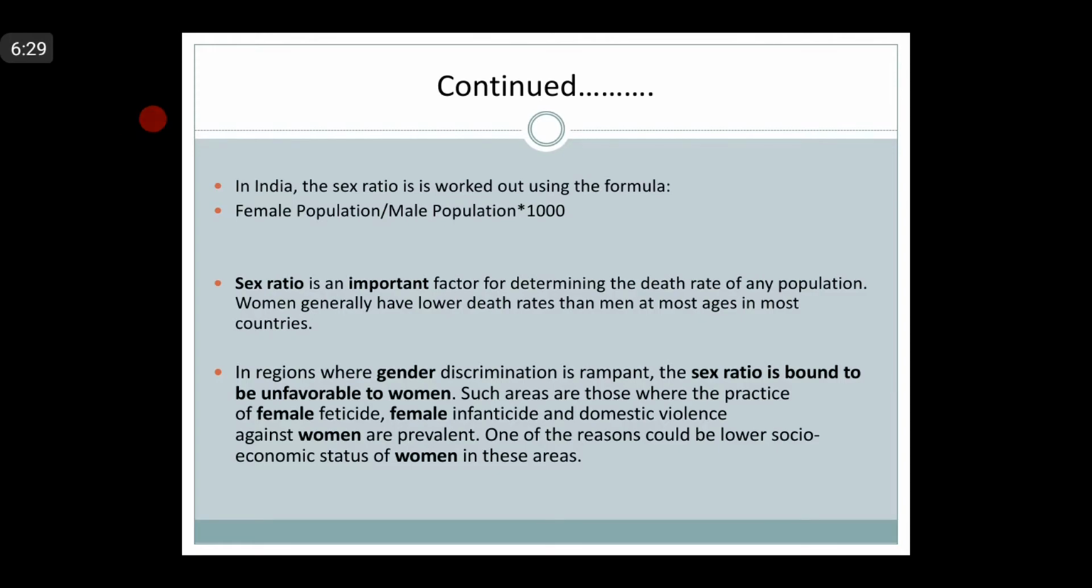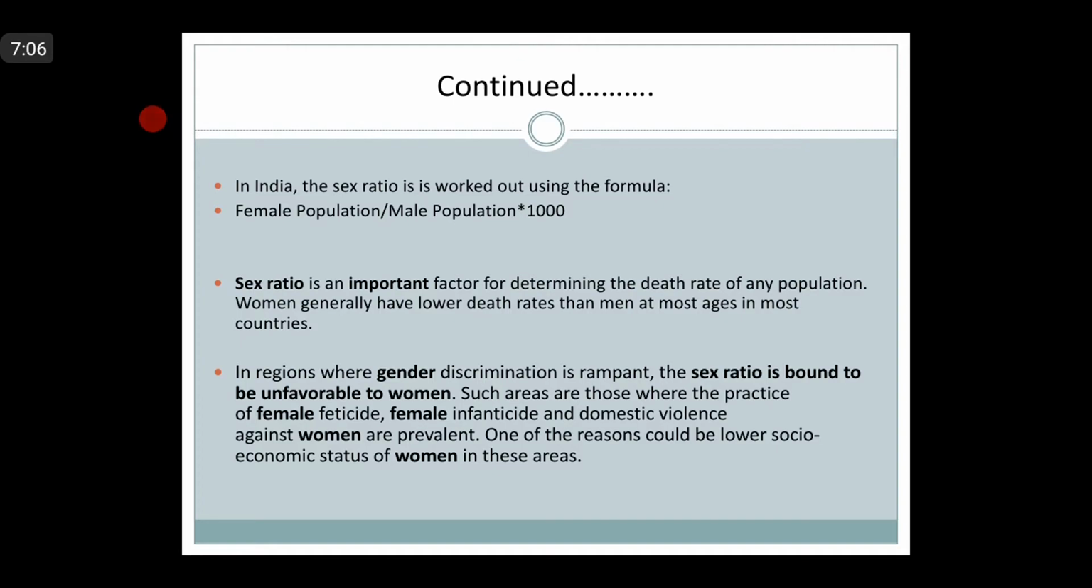Sex ratio is an important factor for determining the death rate of any population, as women generally have lower death rates than men at most ages in most countries. One very specific feature is that in regions where gender discrimination is rampant, the sex ratio is bound to be unfavorable to women. Such areas are those where female feticide, female infanticide, and domestic violence against women are prevalent. One of the reasons could be the lower socio-economic status of women in these areas.